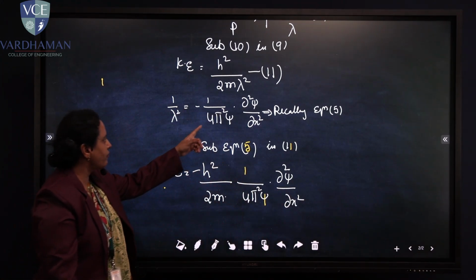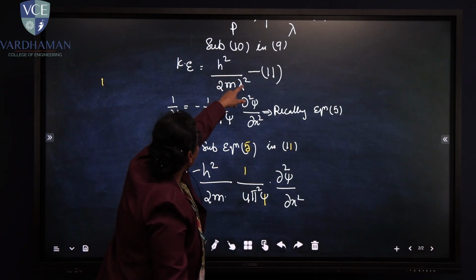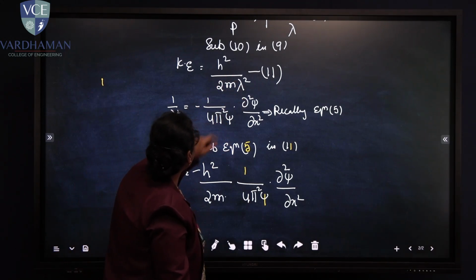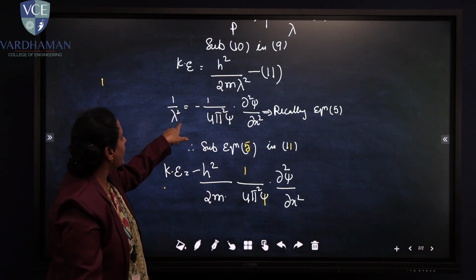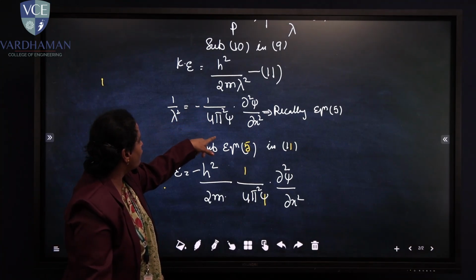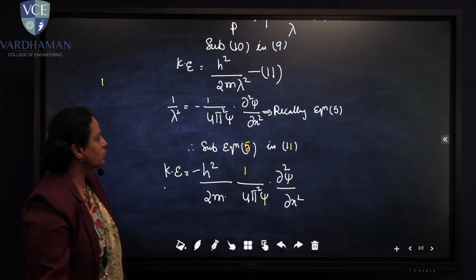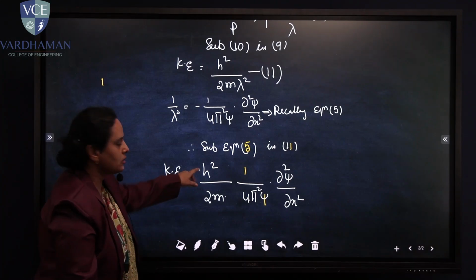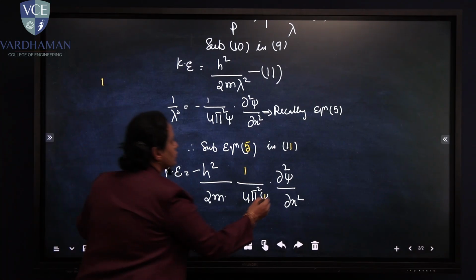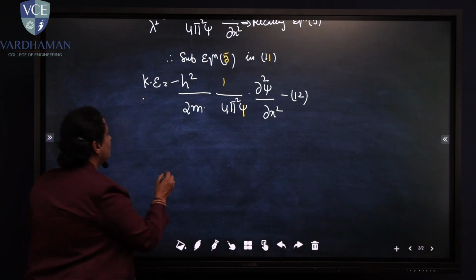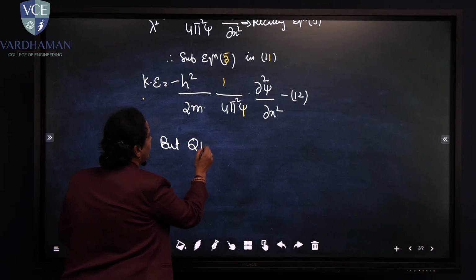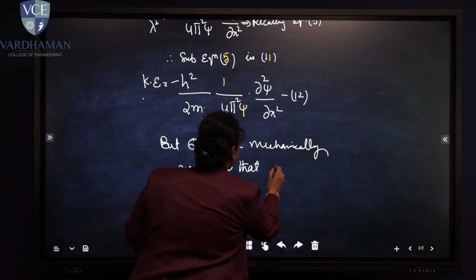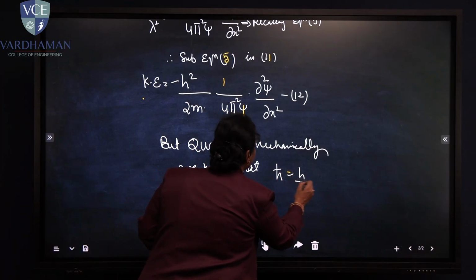So in place of 1/λ² in equation 11, I have substituted equation 5. The minus sign is there, so let me keep the minus here. Make it equation number 12. But quantum mechanically, we know that ħ = h/2π.